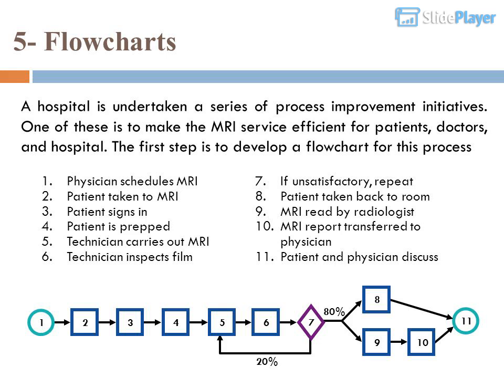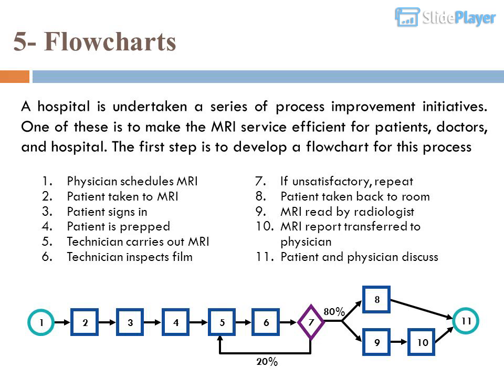Flowcharts example. A hospital is undertaking a series of process improvement initiatives. One of these is to make the MRI service efficient for patients, doctors, and the hospital. The first step is to develop a flowchart for this process. Physician schedules MRI. Patient taken to MRI. Patient signs in.